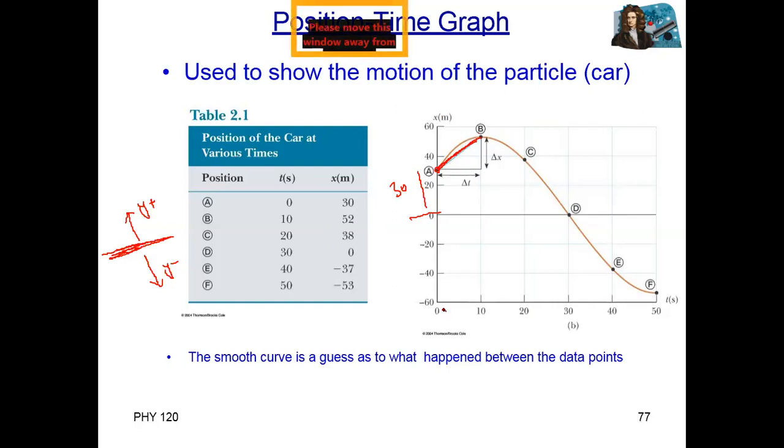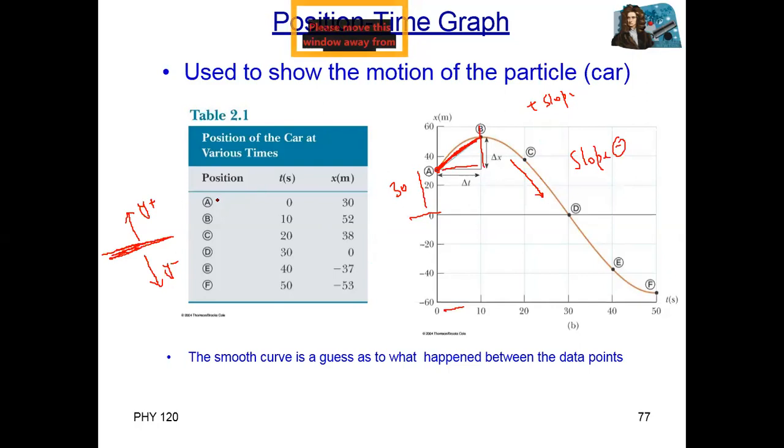For example, the time spent here is delta t and this is delta x. X means distance, or you can say the location is changing. If the location is changing positively, if you are moving in the positive direction, then the slope is positive. But if you are moving downward, meaning toward your reference point, then the slope is negative.